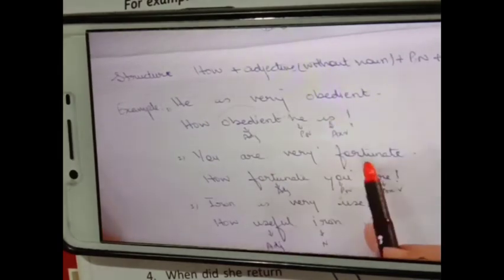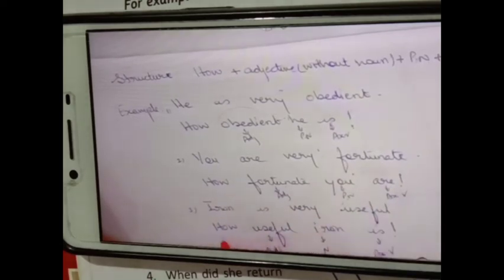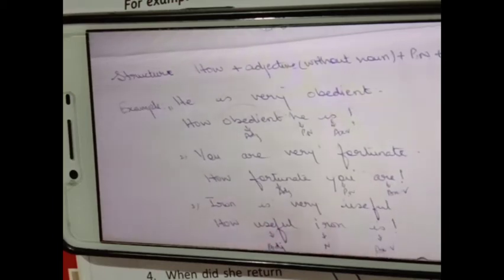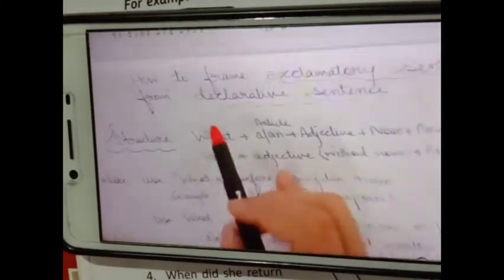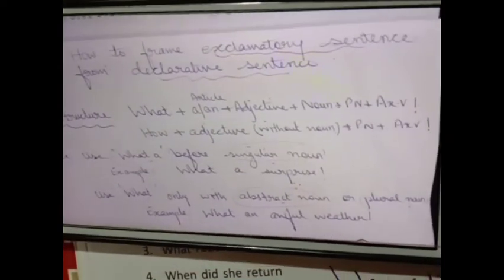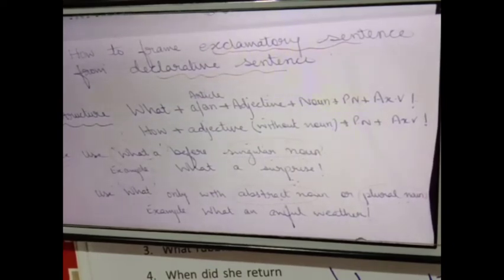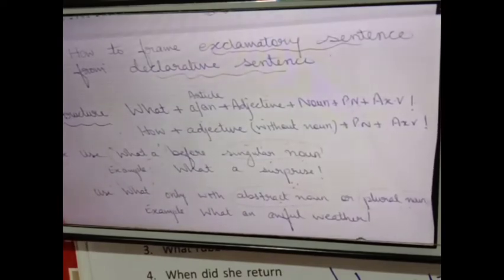You are very fortunate. How fortunate you are. Iron is very useful. How useful iron is. Now see, this is a noun. I said somewhere you may get a noun but mostly you don't. So if you follow simply these two structures accordingly, you will very easily be able to change a declarative sentence into an exclamatory sentence. Very easy to frame an exclamatory sentence from the declarative. Use this structure. Just learn it and start doing it.